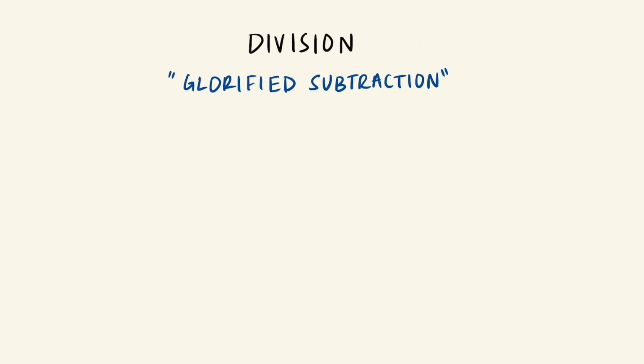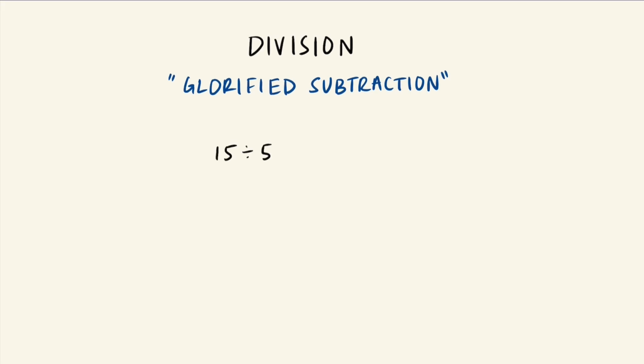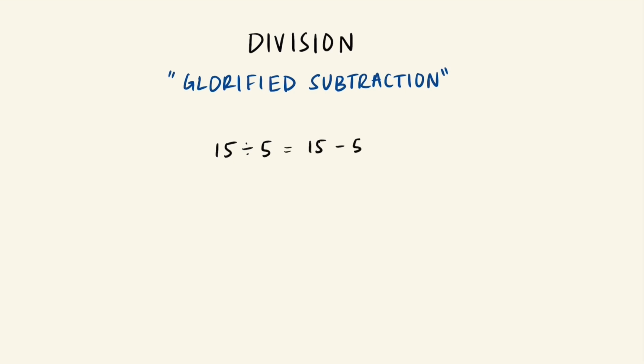On the other hand, we can say that division is just glorified subtraction. If we look at 15 divided by 5, we're actually looking at how many times can I subtract 5 from 15 before I have nothing left. So since 15 minus 5 minus 5 minus 5 equals 0, I know that 15 divided by 5 is 3, since I had to subtract 5 3 times from 15 to be left with nothing.